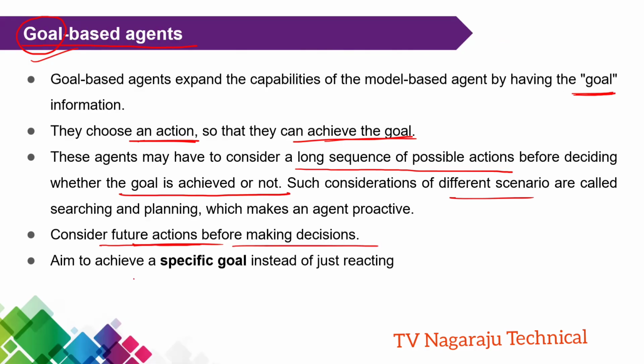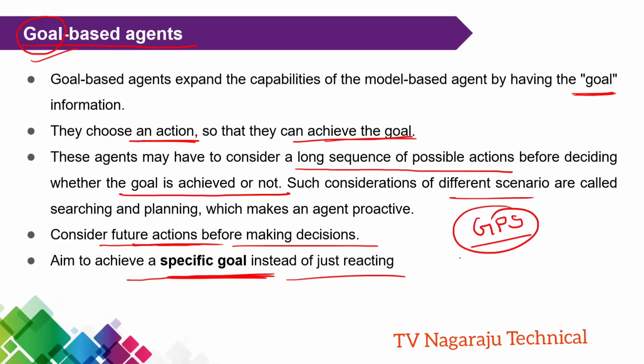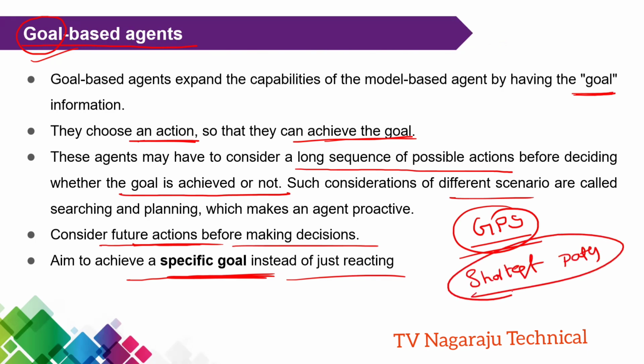So what is the aim? To achieve a specific goal instead of just reaching the destination. What is the popular example? GPS navigation system, yes or no? So in GPS, finally we are in the map, we are setting the destination. Not only reaching the destination, we are reaching the destination with the shortest path. Now you got the point. The specific goal is to reach the destination with the shortest path.